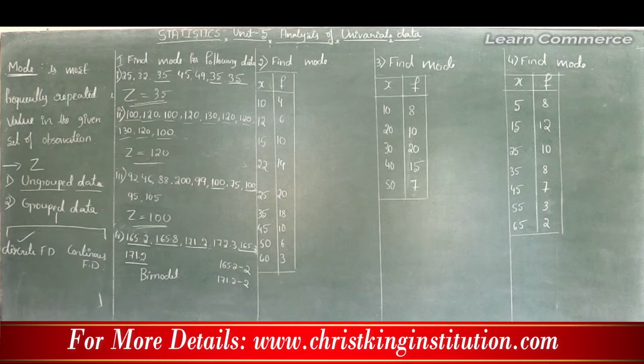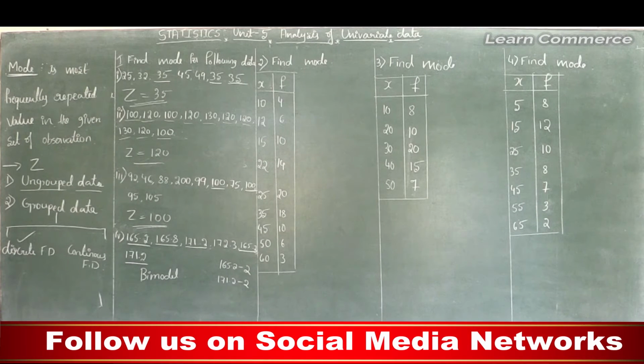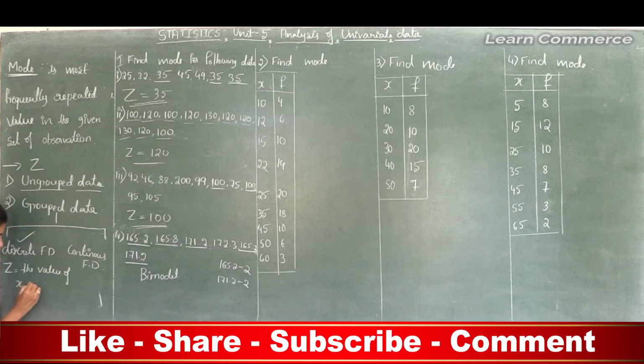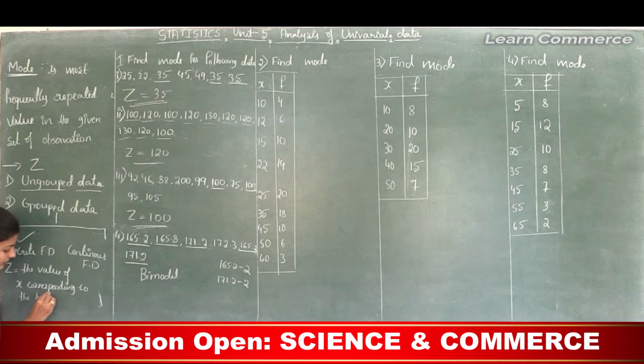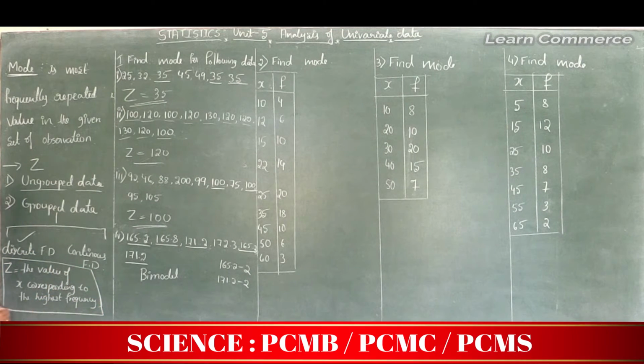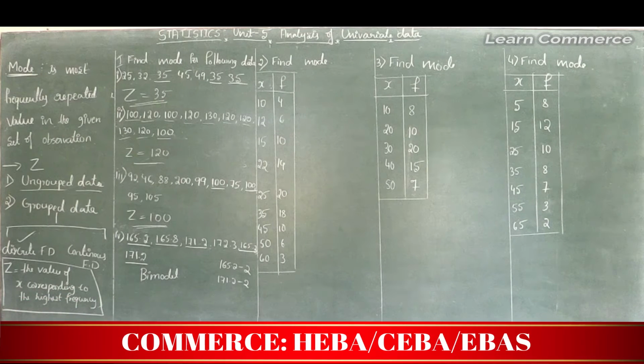In case of discrete frequency distribution, mode is equal to the value of x corresponding to the highest frequency. So in case of discrete frequency distribution we can find mode, that is, mode is equal to the value of x corresponding to the highest frequency. Okay, let's see the problem.